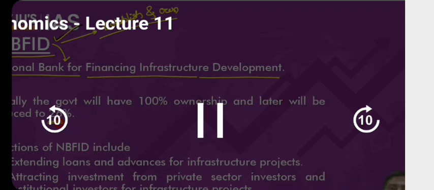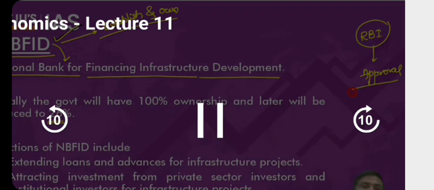Point number 2. Point number 3. Can a private sector now be allowed to set up a development finance institution? Because NABFID is going to be set up, can we allow the private sector to set up DFIs? Government says yes. All they need to do is go to Reserve Bank of India, take approval and a license from RBI, and if a private sector wants to set up a DFI, why not?